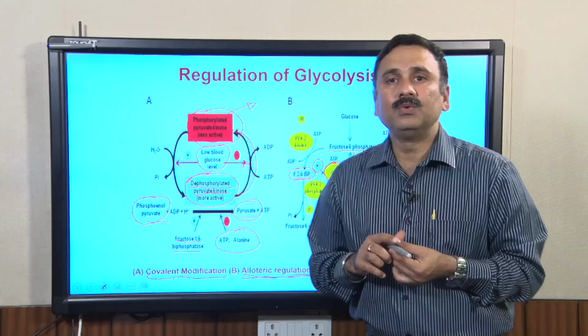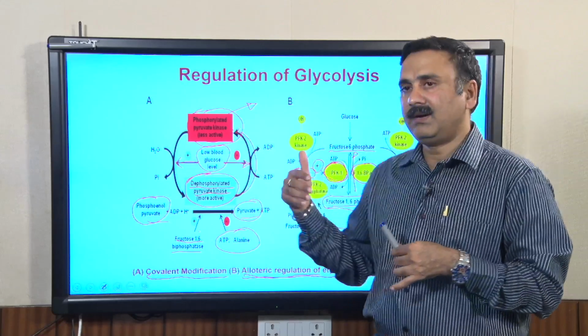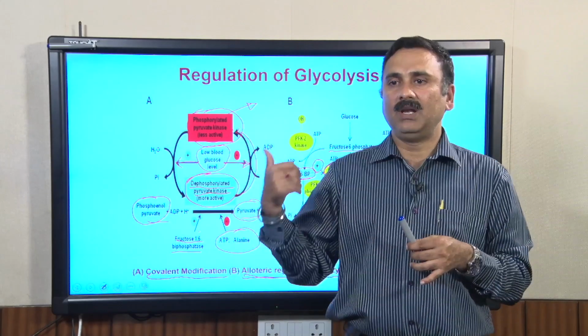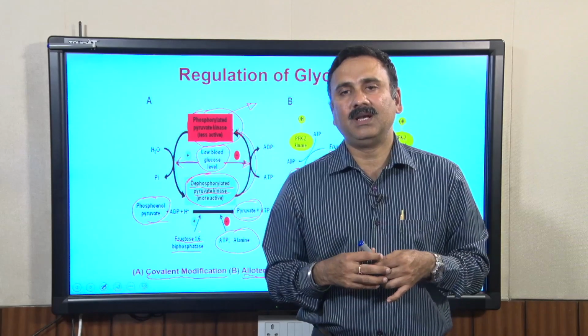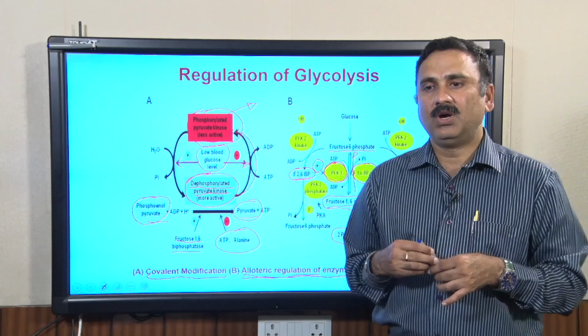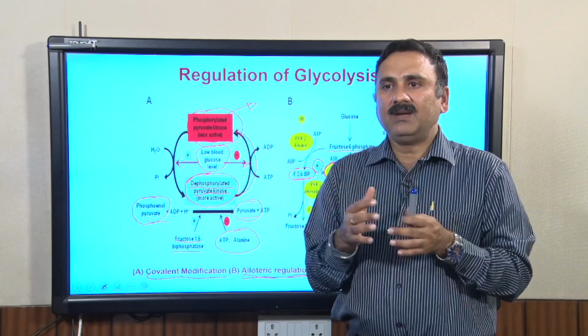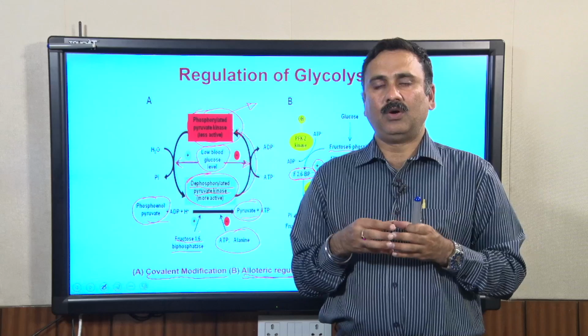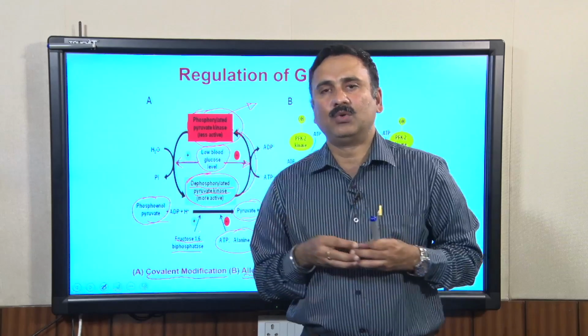Now, let us move on to the next reaction. Once you have generated the pyruvate, that pyruvate will enter the next metabolic reactions. Pyruvate, once it is generated in the cytosol, is transported to the mitochondria.